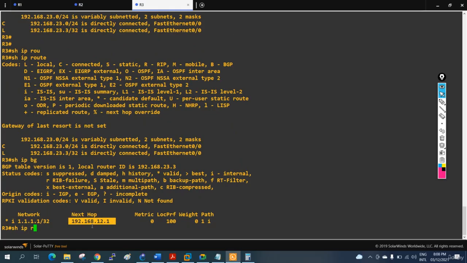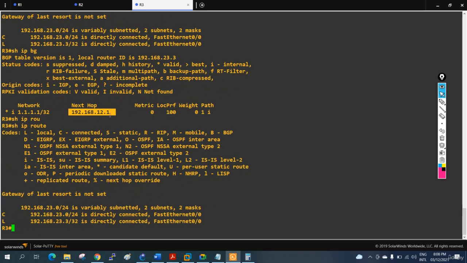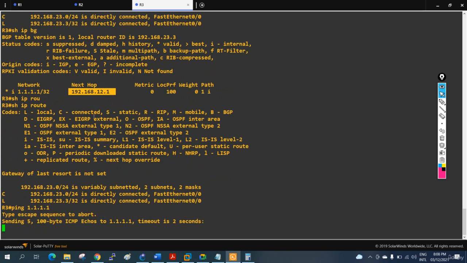If I check show ip route, I don't have anything about 12.1. I don't know how to go to 12.1, so how can I forward the traffic to 12.1? I cannot forward the traffic, so it will be dropped. If I ping 1.1.1.1, we will have a request timeout, because we will drop the traffic.